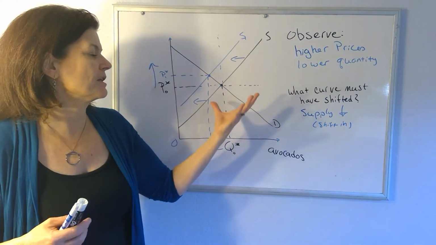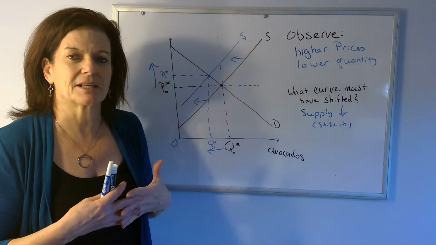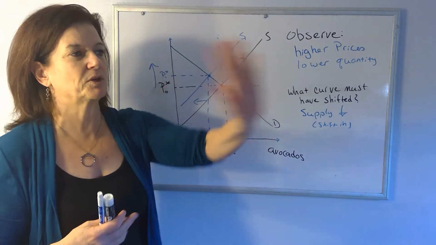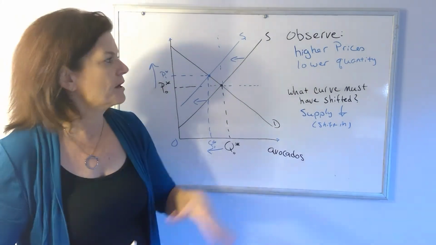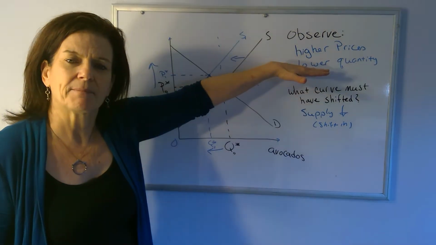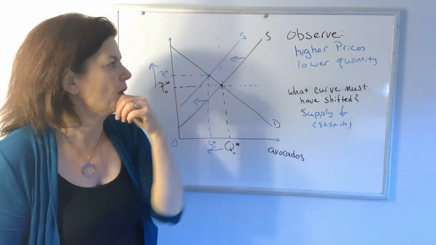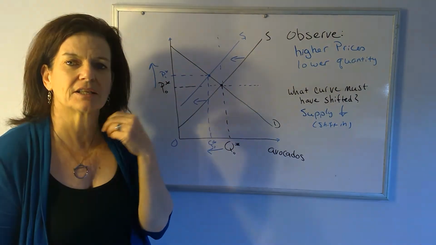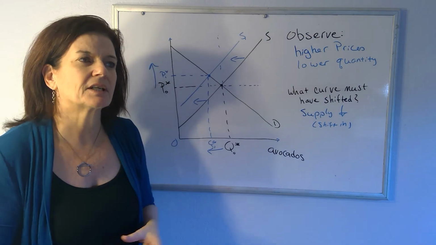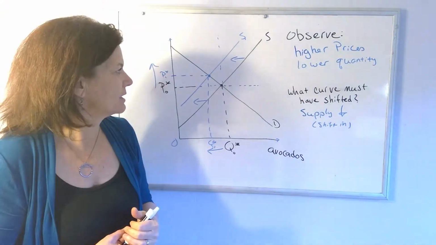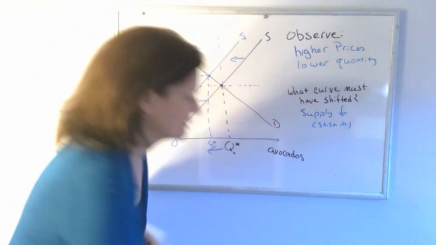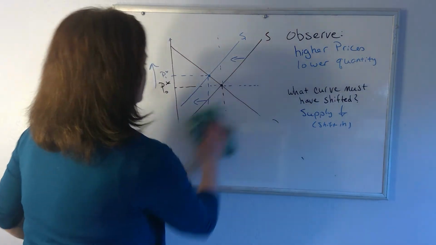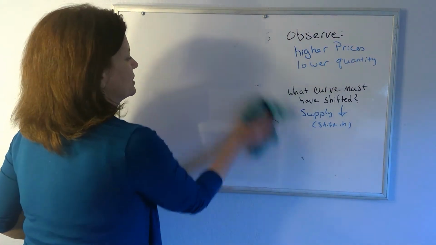So it's just another way of using the supply and demand diagram, not just saying this happened, what do we expect to happen to price and quantity, but saying we saw this happen, what must have changed in the market, and what could explain that change in the market. And so we can use the supply and demand model that way. Let's do another one real quick.